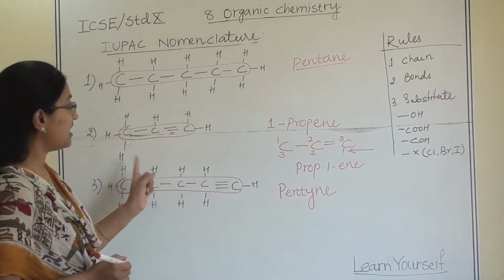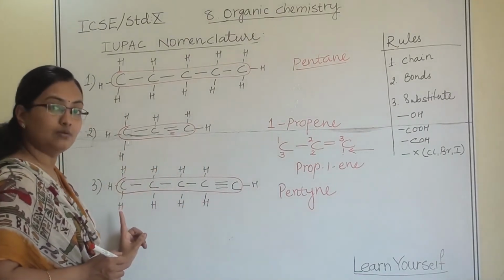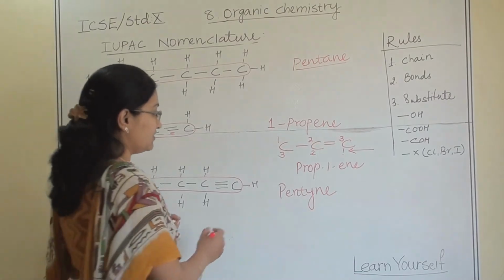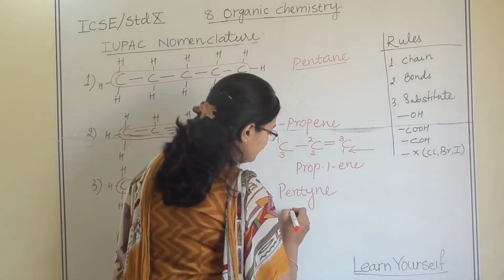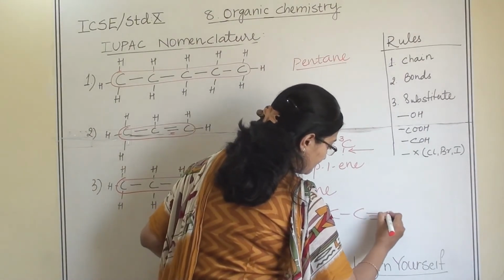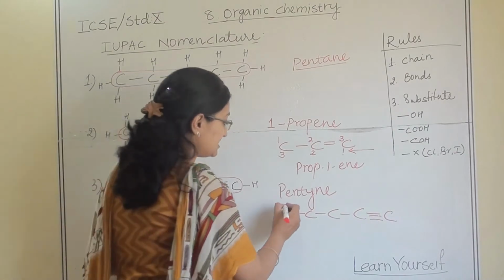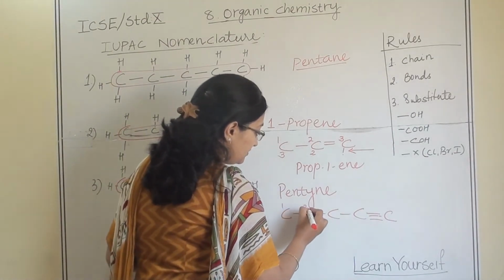But again, how we have given numbers to double bond, the same way we have to give numbers to this chain also. Let us write here our chain. This is our chain and here is a triple bond. So let us understand from right to left.